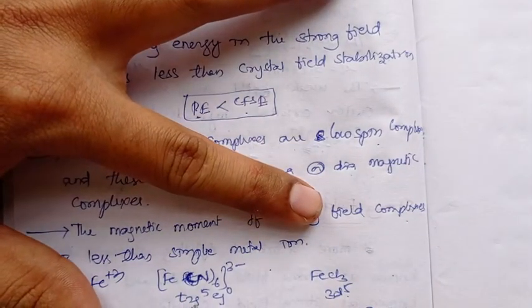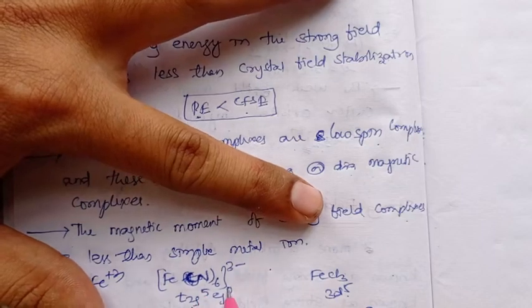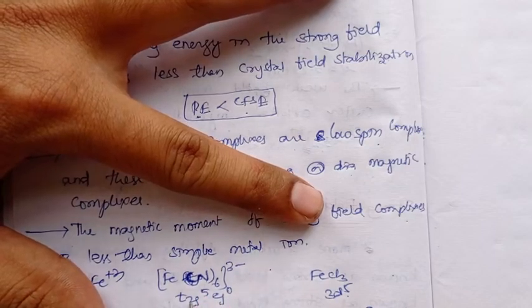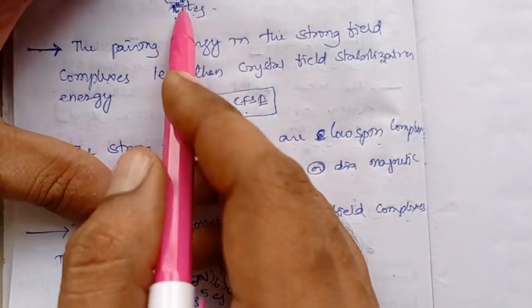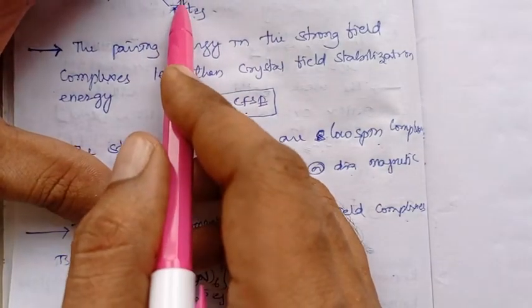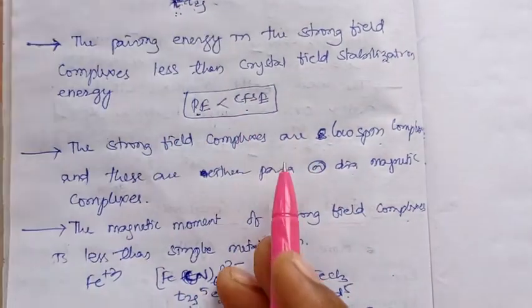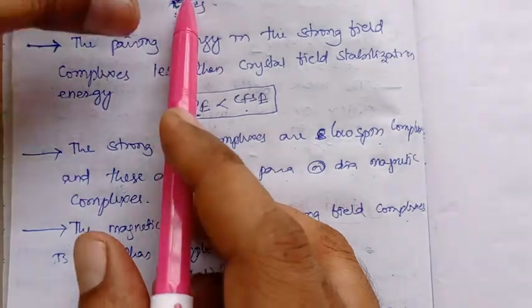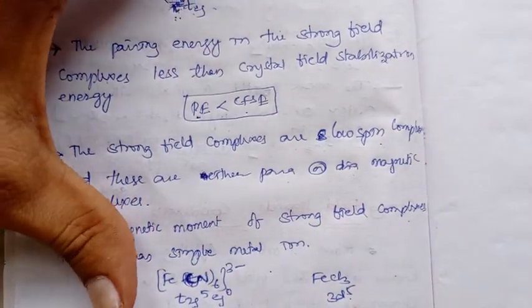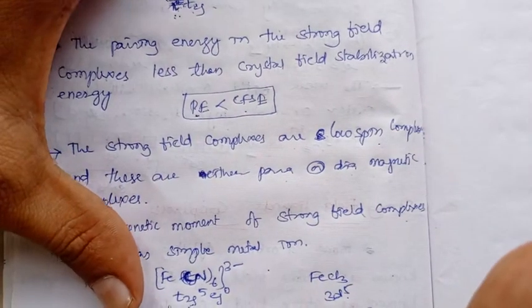Whereas the same ferric ion in the strong field complex, hexacyanoferrate, has the t2g5 eg0 electronic configuration, where the number of unpaired electrons is only one. Two t2g orbitals are filled with paired electrons, and one orbital of t2g has one unpaired electron.